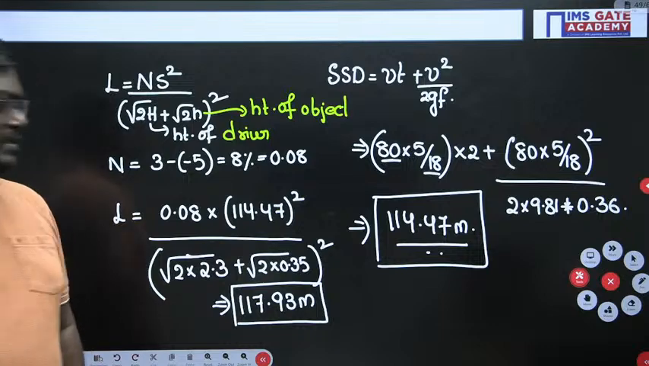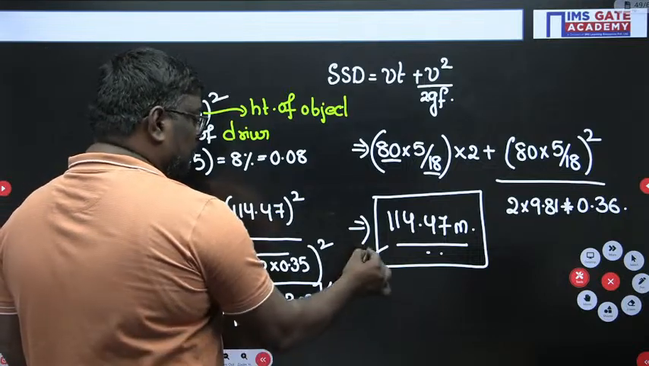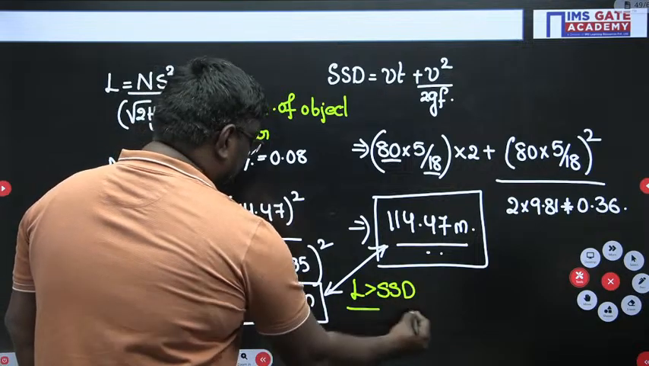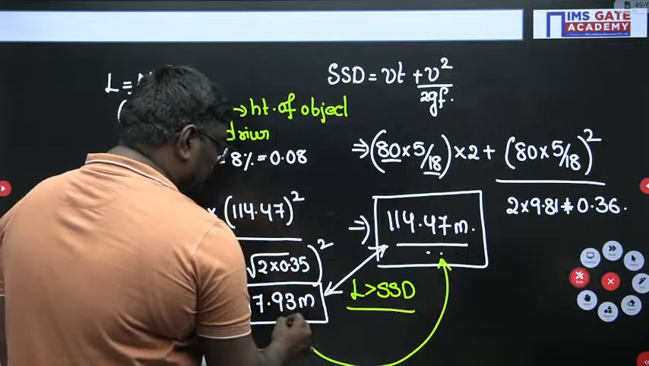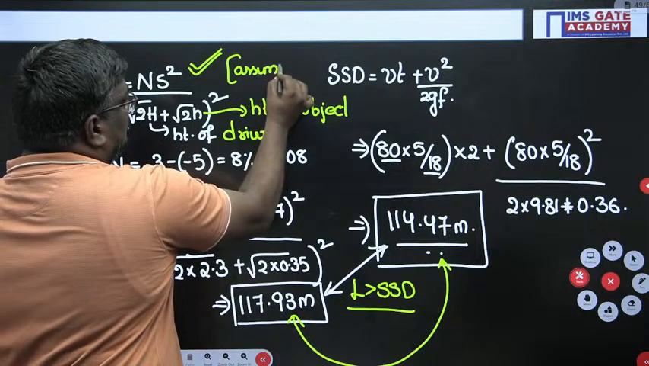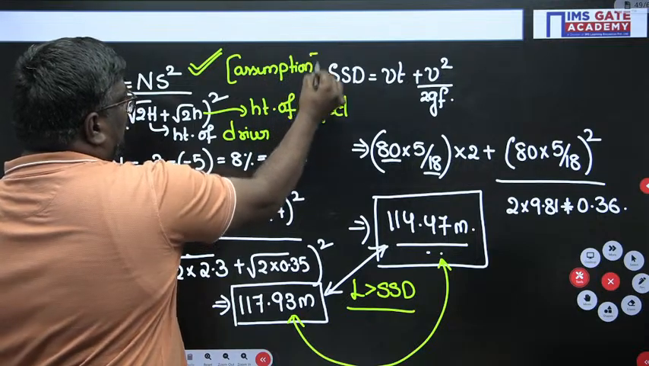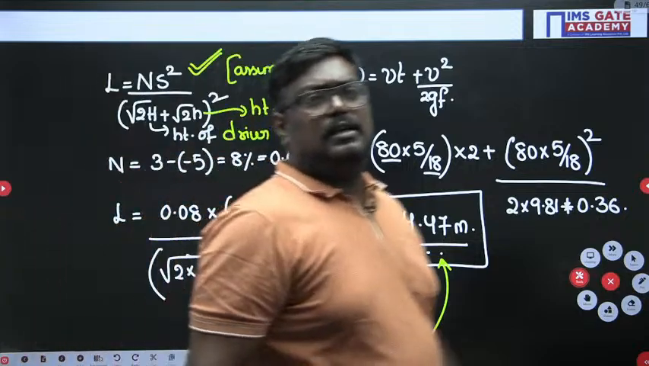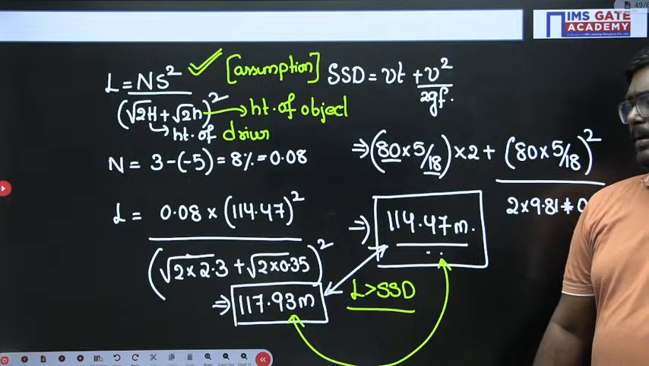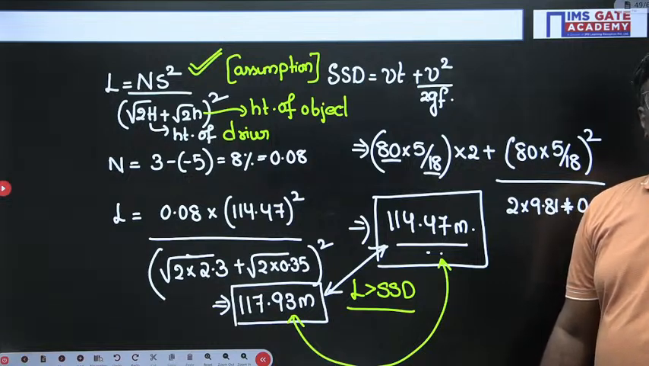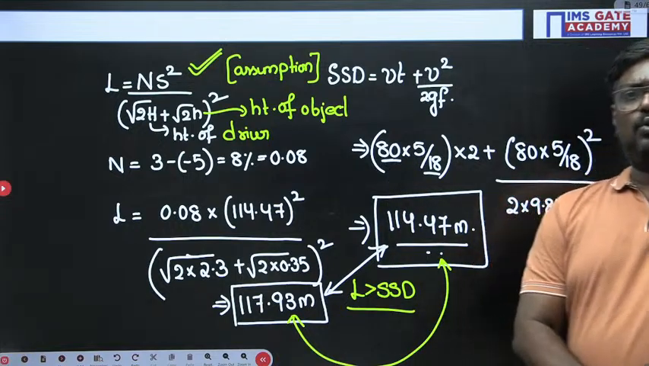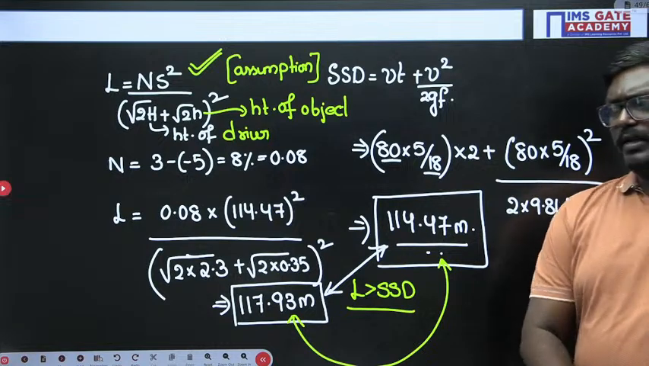If you compare these two, L is greater than SSD. Whatever you have calculated is greater than this value, right? So our assumption is correct. Are you following, sir? Any doubts in this, students? Are you clear or not? We have taken the length of the summit curve as NS square upon root 2H plus root 2 small h whole square. Am I clear or not?